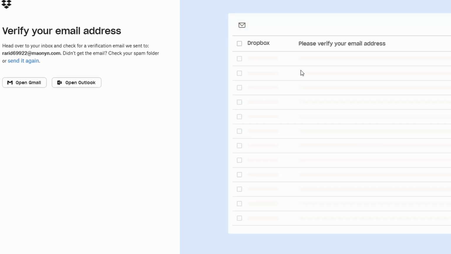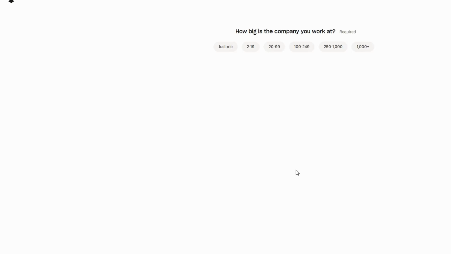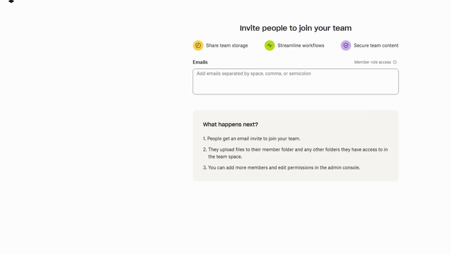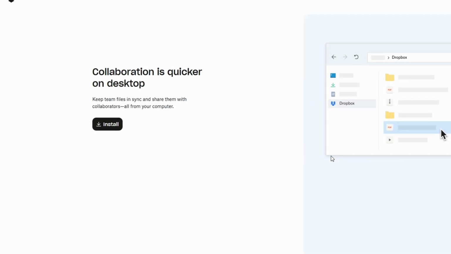Once you've selected the plan that suits your organization, you'll need to create an account for your team. Follow the simple setup process, which will guide you through adding team members, configuring settings, and setting permissions for each user. After completing these steps, you'll be all set to start using Dropbox Business.